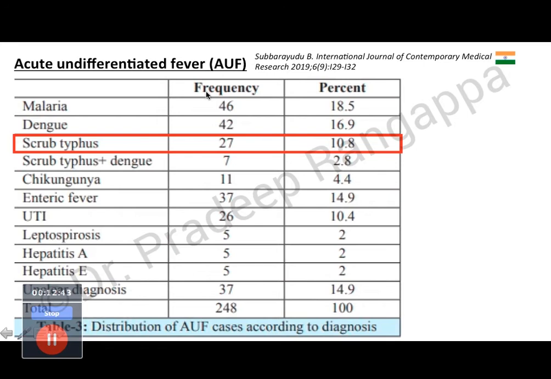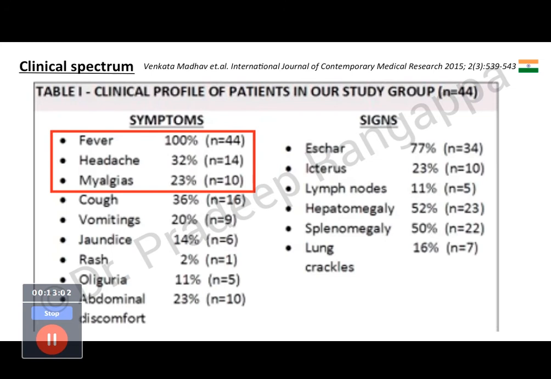So in this Vizag study, you see dengue is the second and scrub typhus is third. Which means to say scrub typhus occurs in the top 3 causes of acute undifferentiated fever in India. Or if you have to say tropical infections, I think scrub typhus seems to be in the top 3. At least from the 2 studies, it seems to be the most commonly occurring infection.